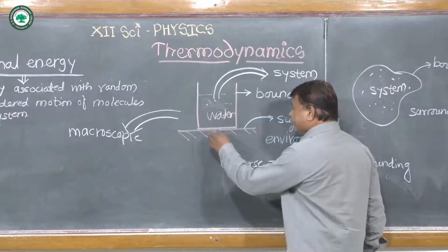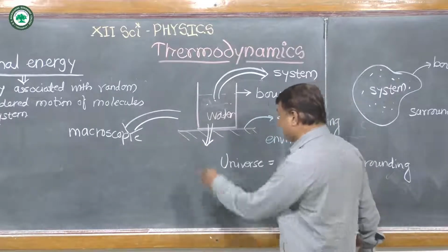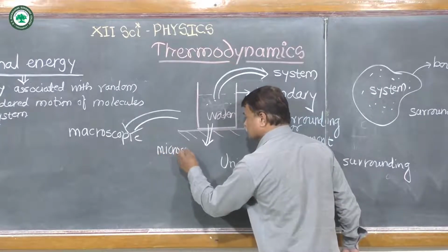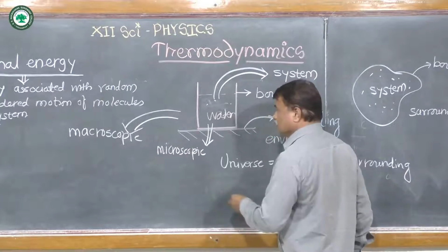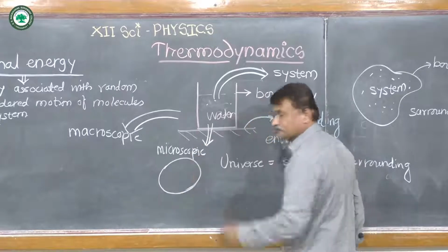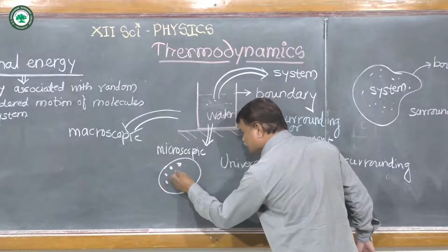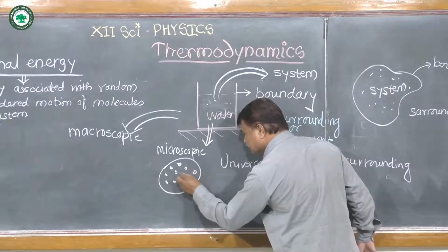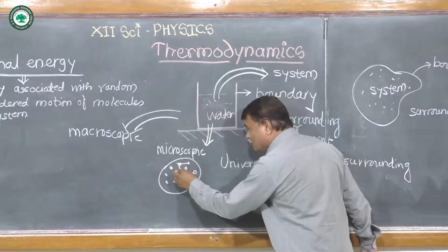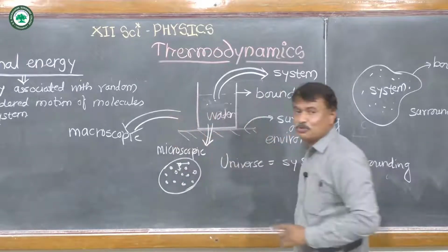But under the microscopic observation, under the microscope, if you consider some portion of the water, then it consists of a large number of molecules inside the water, like this one, and all these molecules are in random motion in all directions, and this motion is also disordered motion.